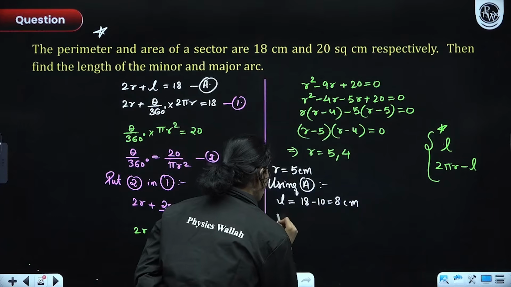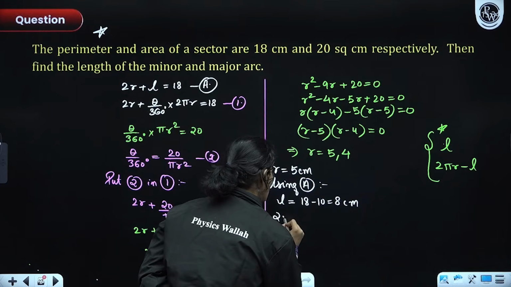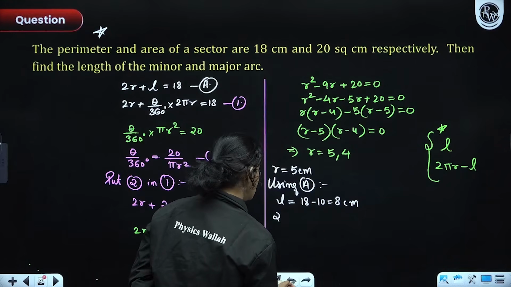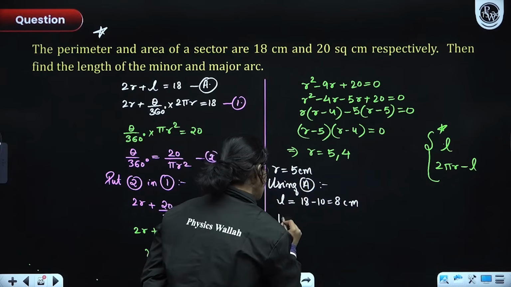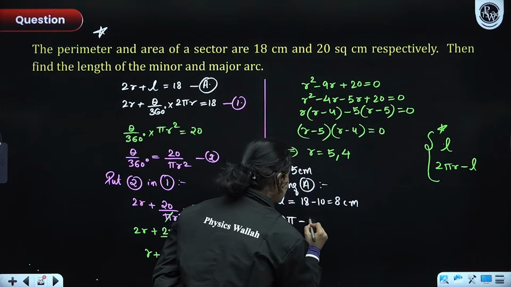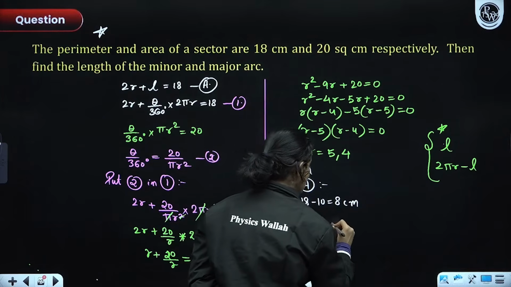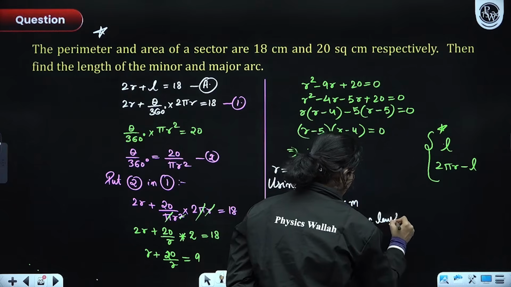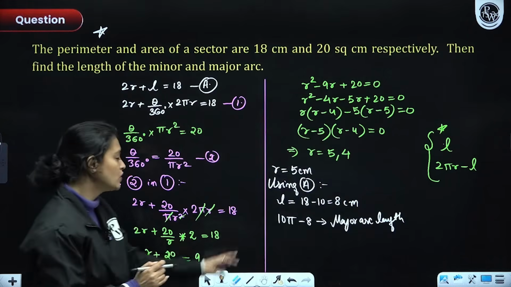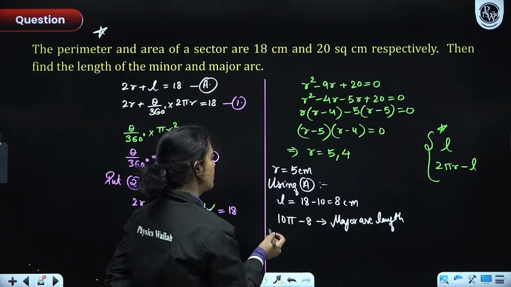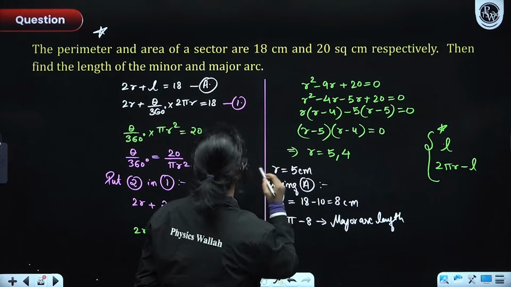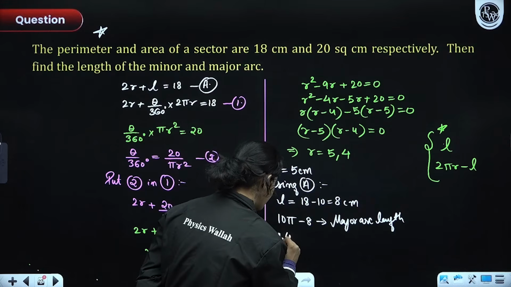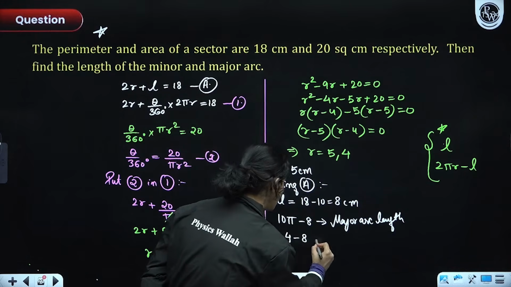So now 2 pi r, that means 2 pi into 5, yes, 10 pi minus 8. This would be another arc length, the major arc length. You can plug in the value of pi as 3.14 here because obviously 7 will not cancel. So what we'll have is 3.14 multiplied, so 31.4 minus 8.